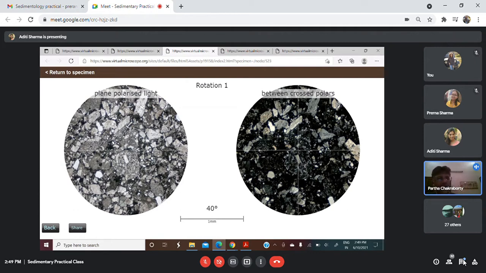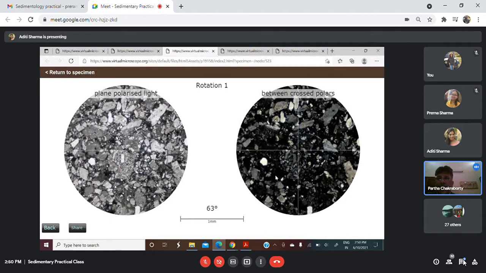Is there any cement here? The contact is floating, so it will be considered floating. I am not finding any cement here. Cement is not there. We have already shown them cement in the quartz arenite in the form of silica cement. Okay, there is no cement here. Then I am coming to the framework grain. What are you showing as a lithic fragment? Point it out. Yes, this is a grain which is a lithic fragment, and if you cross it, you can see the pattern of the lithic fragment.